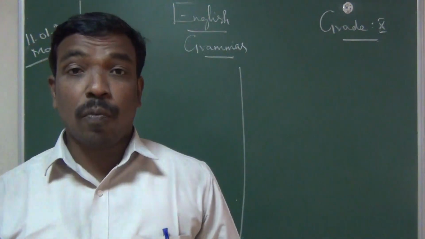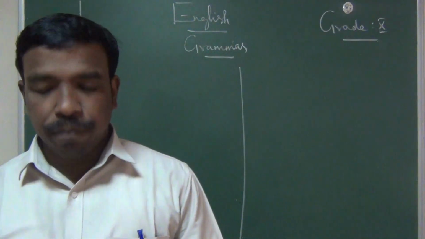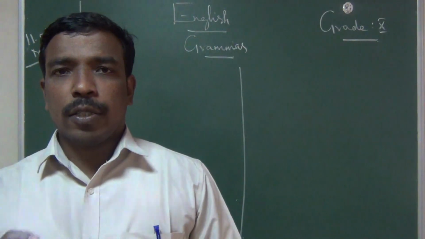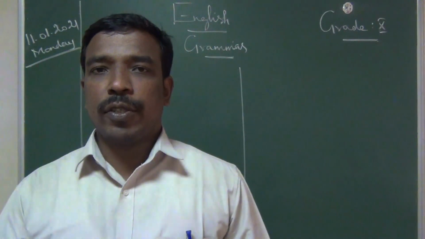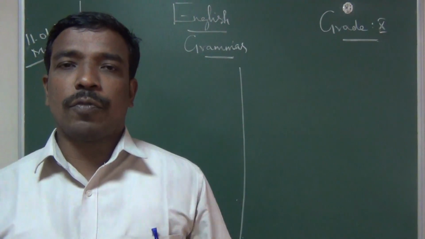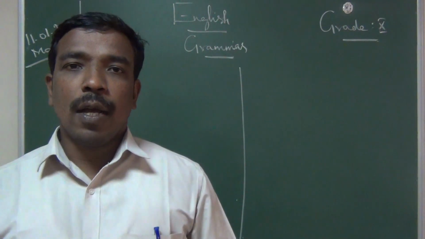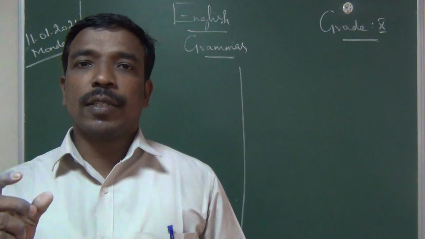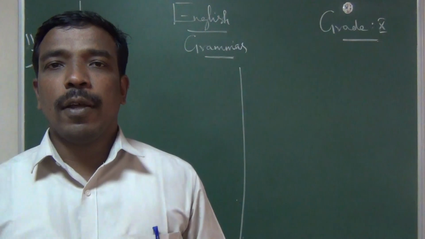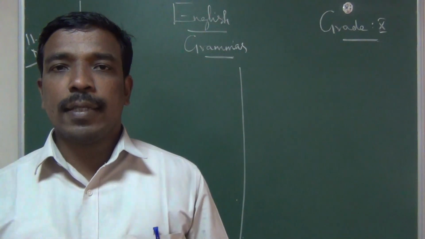More models are there, but for grade 10, 7 models are enough. Have you revised the first 3 models? I already said what is a simple sentence, what is a compound sentence, and what is a complex sentence. A simple sentence has one subject and one finite verb.